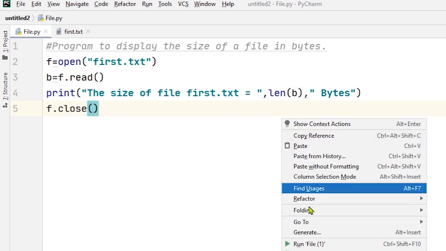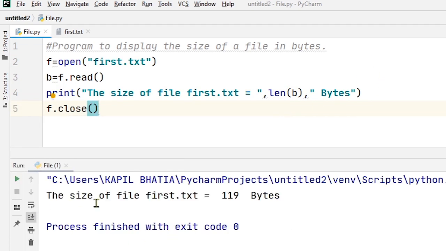Now when I run this code, you will find the size of file first.txt is equal to 119 bytes.